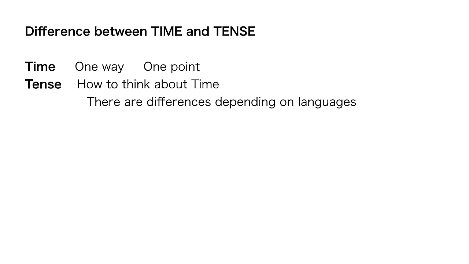and there are differences depending on languages. Because I am Japanese, I know Japanese maybe well, but I also know English because I've taught English for a long time, and there is a difference between Japanese and English.